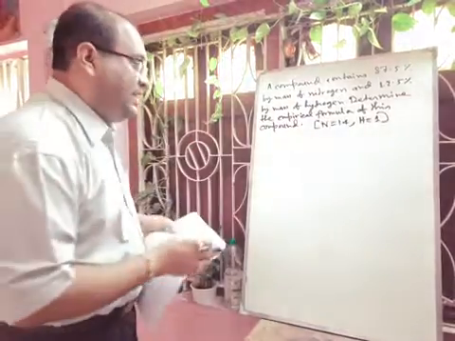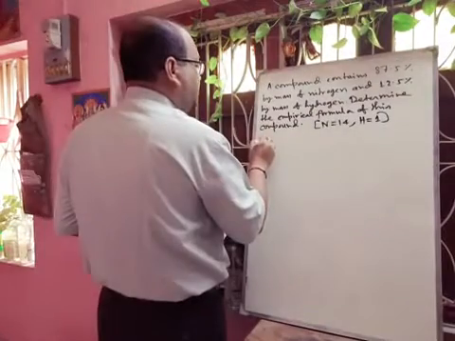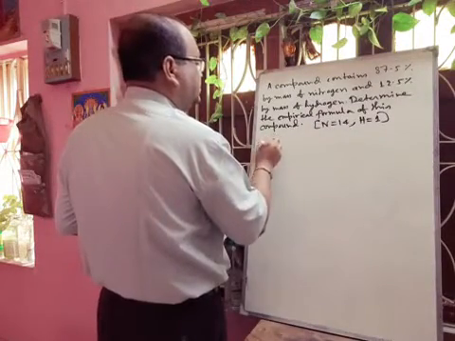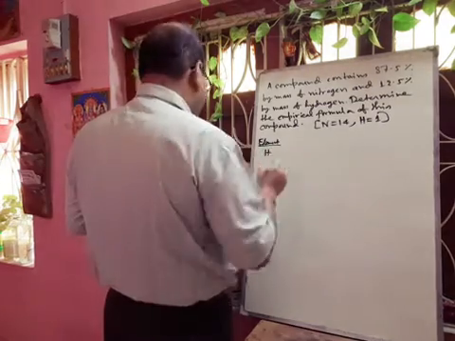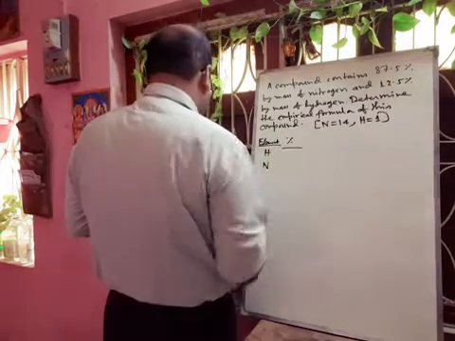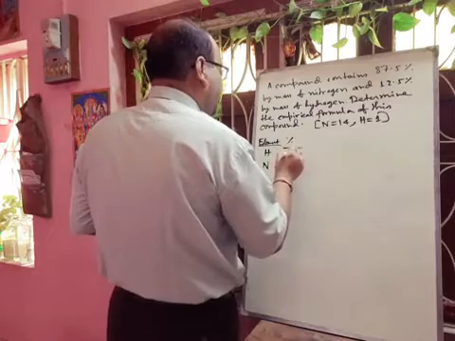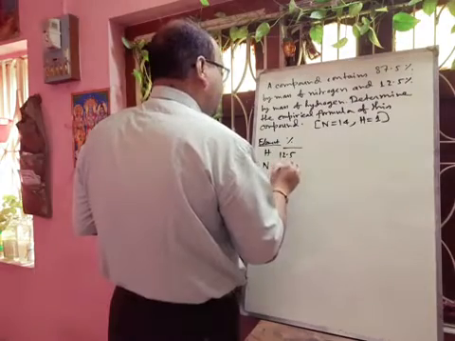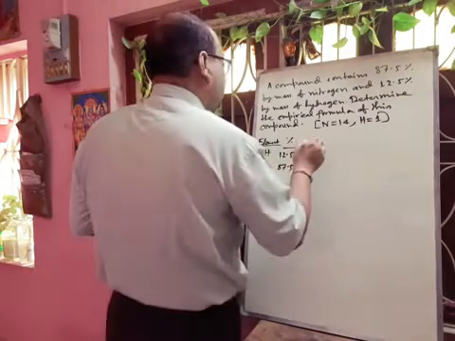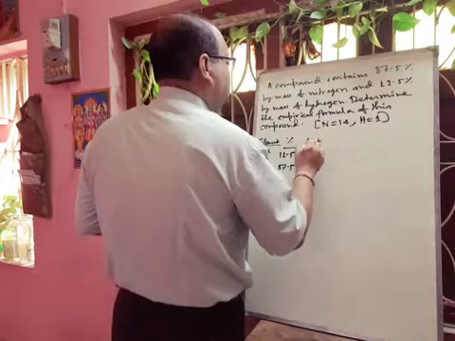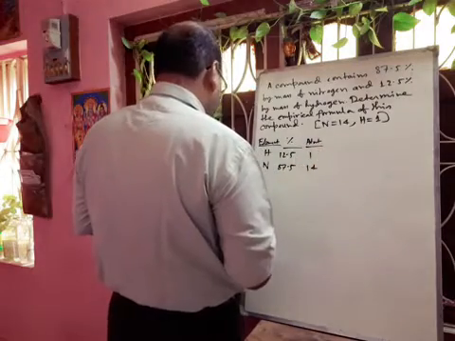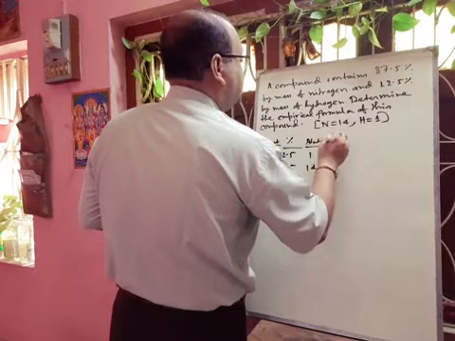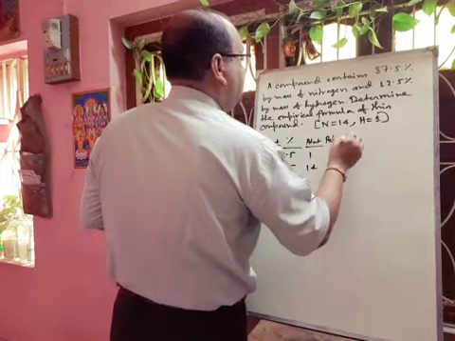So first you have to make the table. First write the elements: one is hydrogen, another is nitrogen. Next is the percentage composition. Hydrogen is 12.5 and nitrogen is 87.5. Next is atomic weight. Atomic weight for hydrogen is 1, and for nitrogen it is 14. Next is the relative number of atoms.